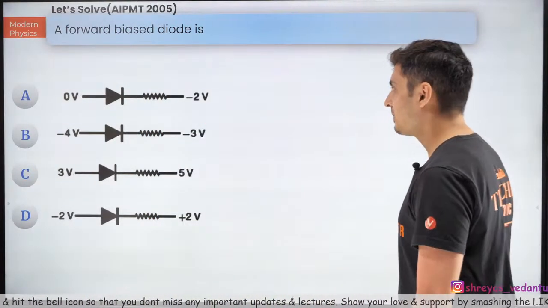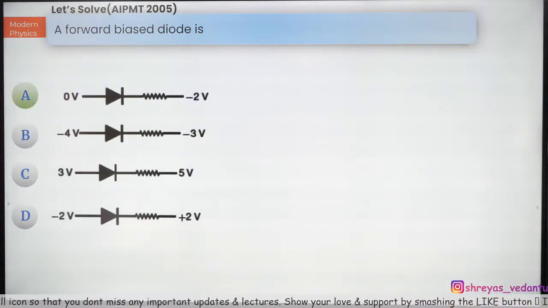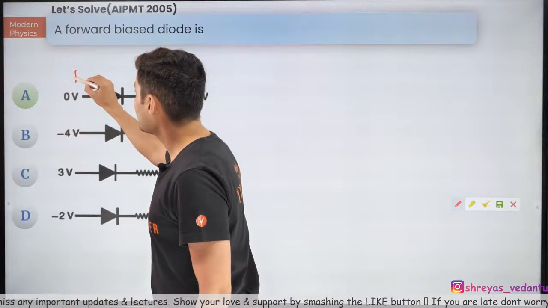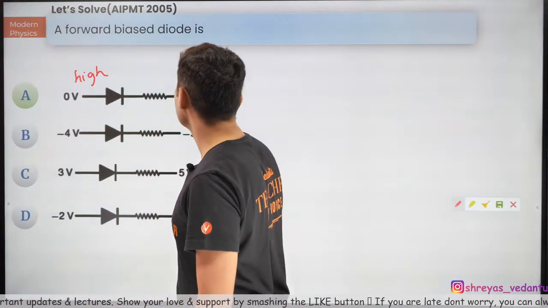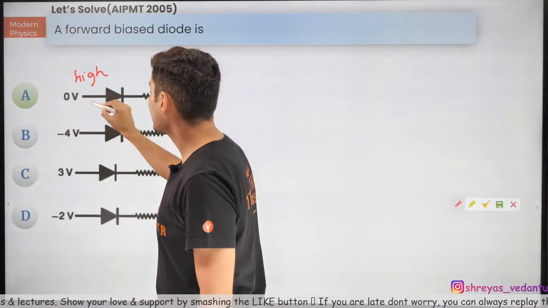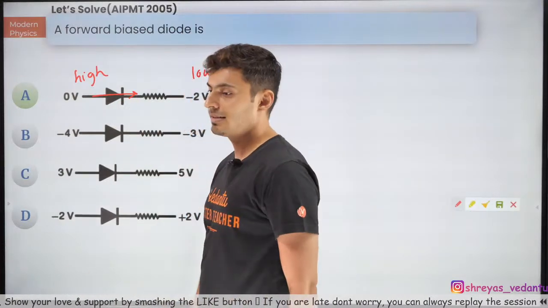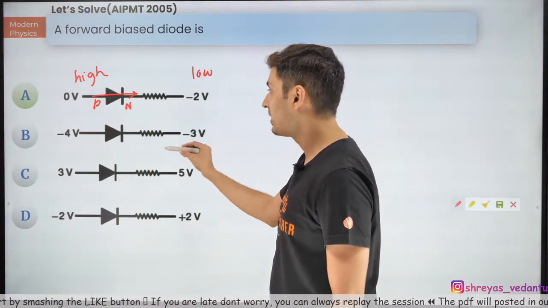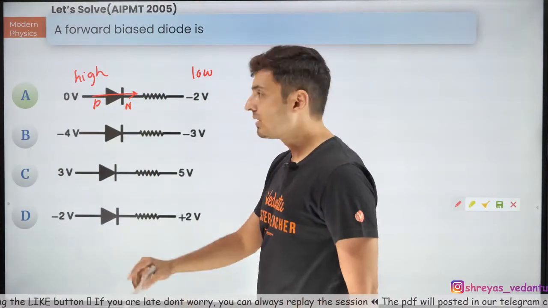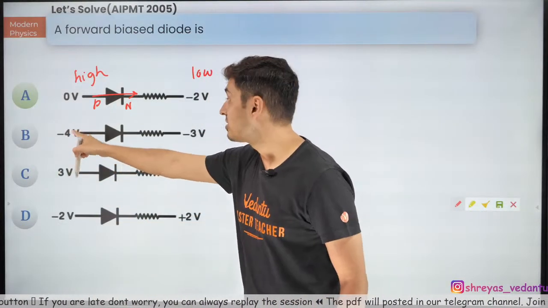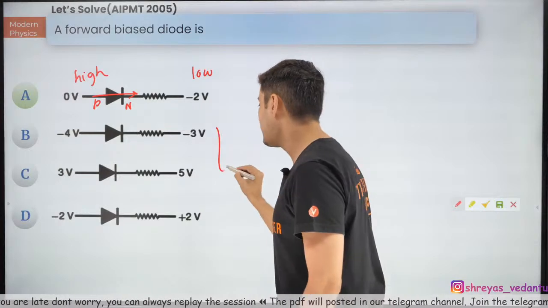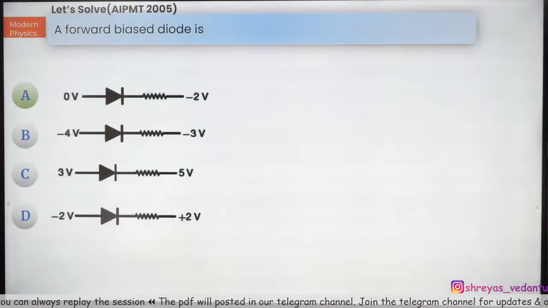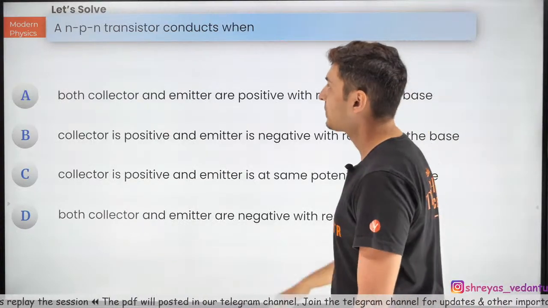Okay, A for sure. Very good. Excellent, my warriors. The answer is A, because this is high, this is low, this will conduct electricity because this is P, this is N. It will conduct, this is forward. Everything else is reverse. Be careful with this one, this is low, this is high. All these three are reverse bias. Okay, beautiful, excellent. Going ahead to the next question.